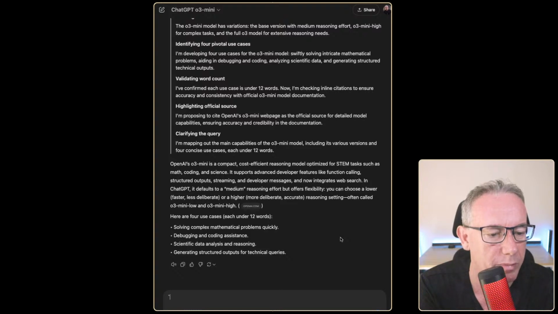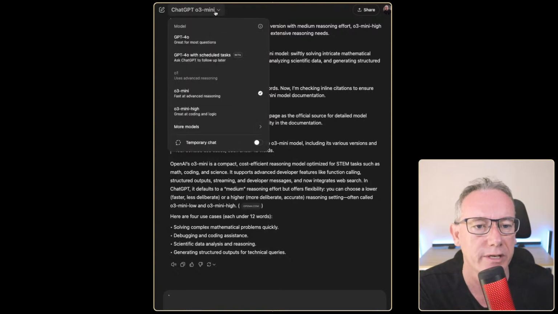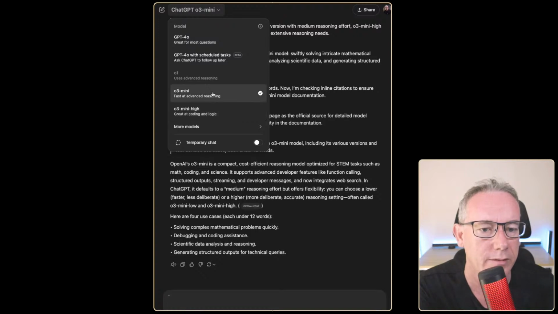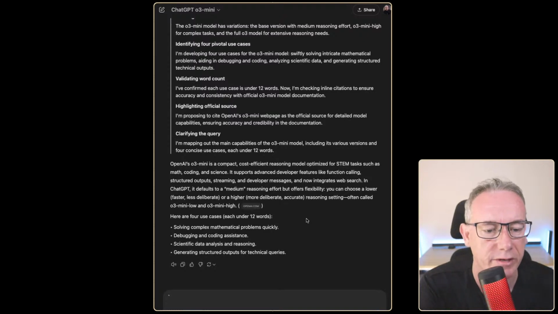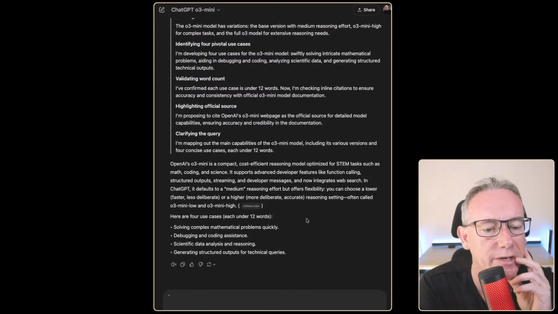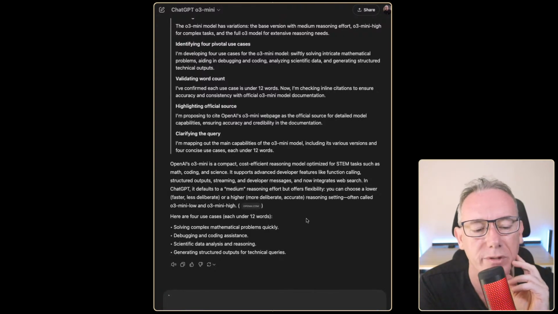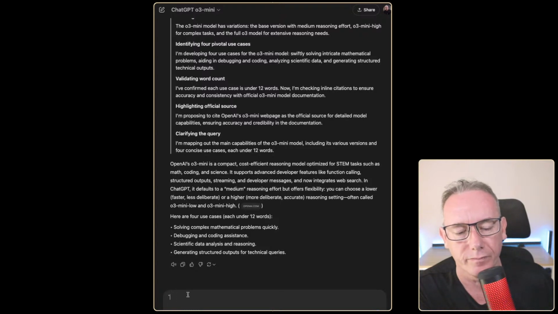right, so do we want to be more deliberate? So what do we got? We got o3-mini low, o3-mini medium, which we must be on at the moment. I wonder if we can see that up here. So o3-mini, mini high. Okay, cool. And I don't see o3-mini low in here, so that must be from the API. Okay, here are 4 use cases: solving complex maths problems, debugging and coding assistance, scientific data analysis, generating structured outputs for queries.